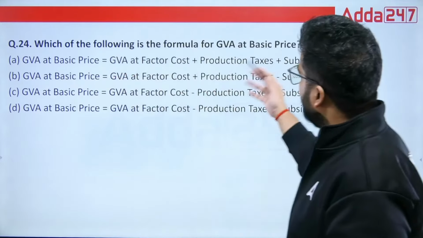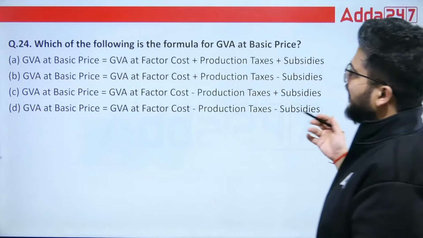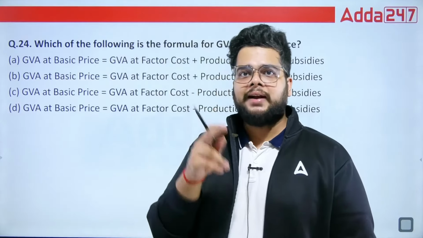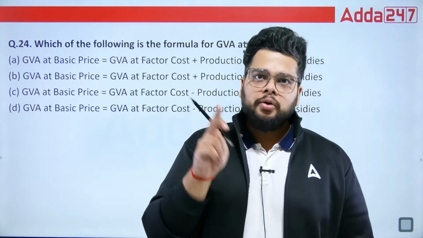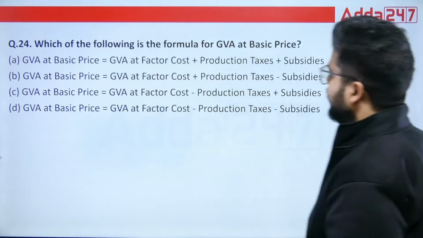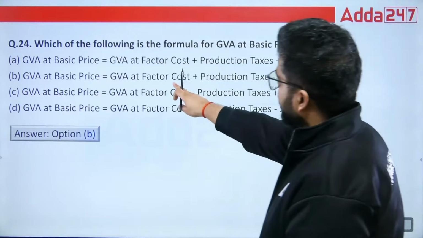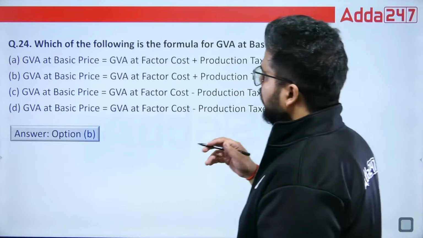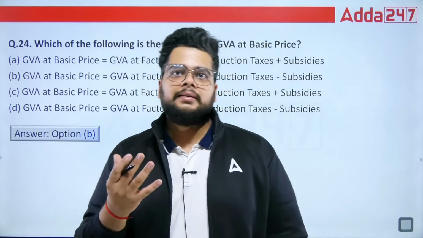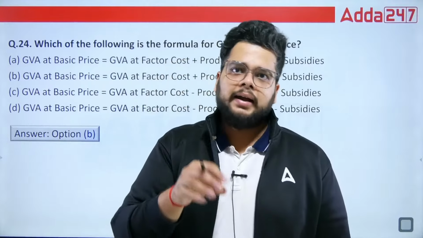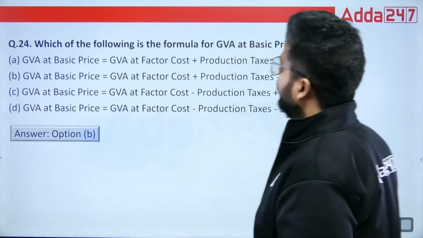Which of the following is the formula for GVA at basic price? So at basic price, how will you calculate it? In the factor cost, you have to include the taxes and exclude the subsidies. Simple. So the right answer will be option B: factor cost plus taxes minus subsidies. And when we talk about the market price, there you add indirect taxes and subtract the subsidies.